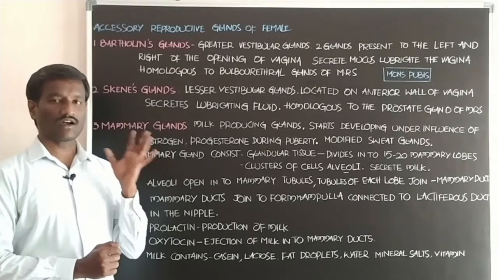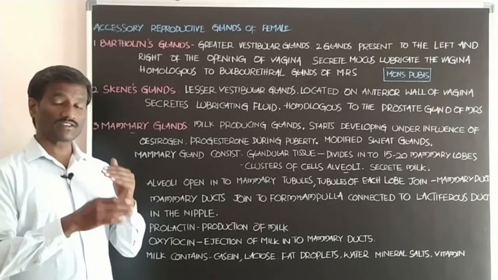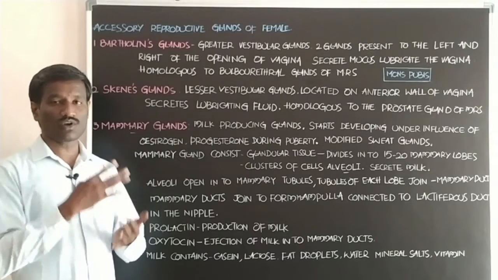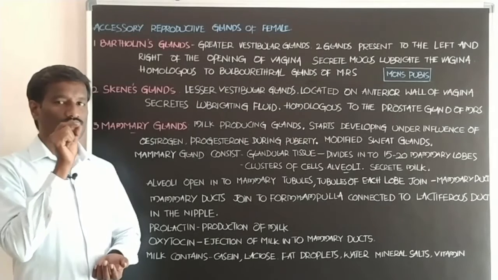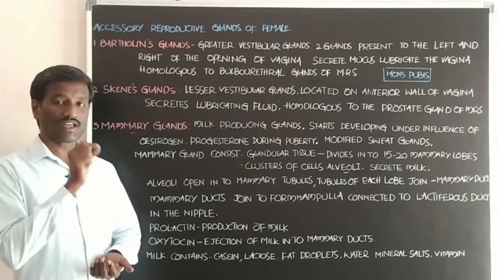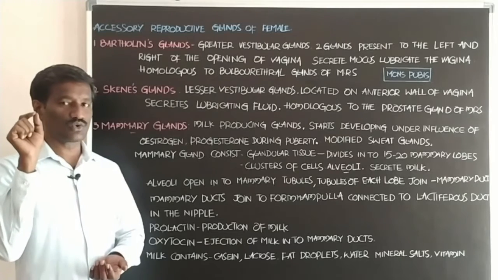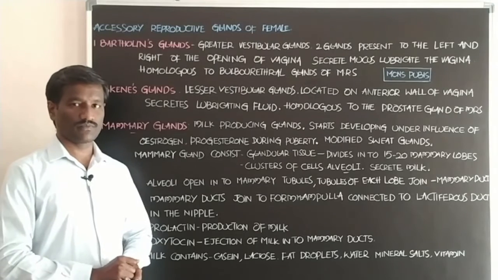The clitoris is an erectile structure present above the urethral orifice. Students, the clitoris of the female reproductive system is homologous to the penis of the male reproductive system.